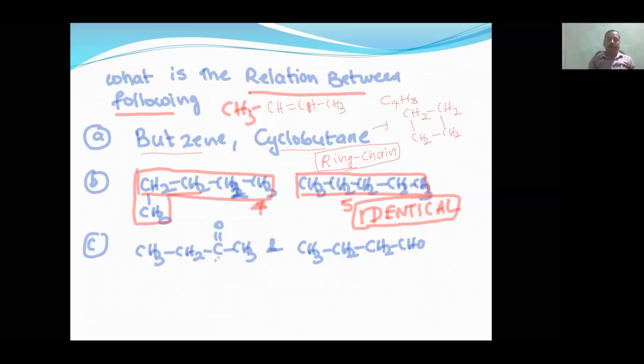Now let's see the next question. What is the functional group? Here it is ketone, and here if it is CH, then it is aldehyde. So aldehyde and ketone have different functional groups, therefore they are counted as functional isomers.